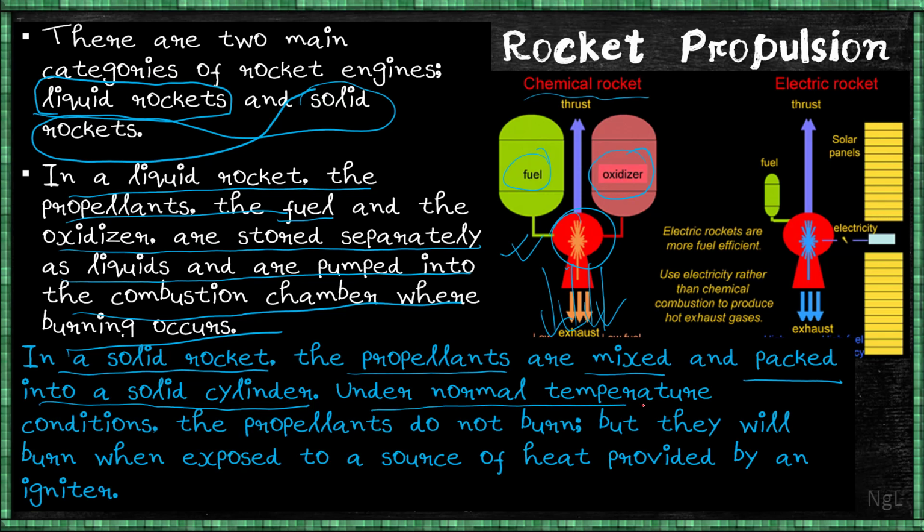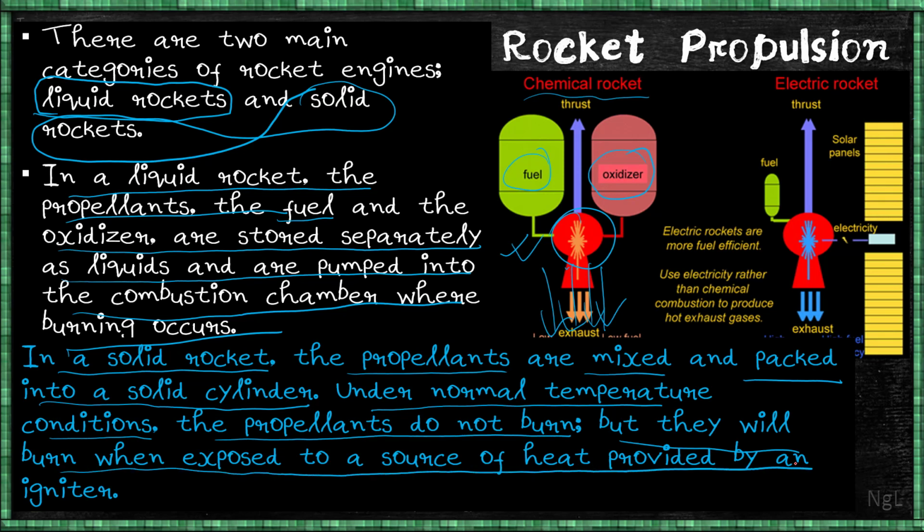Under normal temperature conditions, the propellants do not burn, but they will burn when exposed to a source of heat provided by an igniter. So there will be a special ignition system, which in this case is mentioned as the igniter. This ignition can be done in many ways.